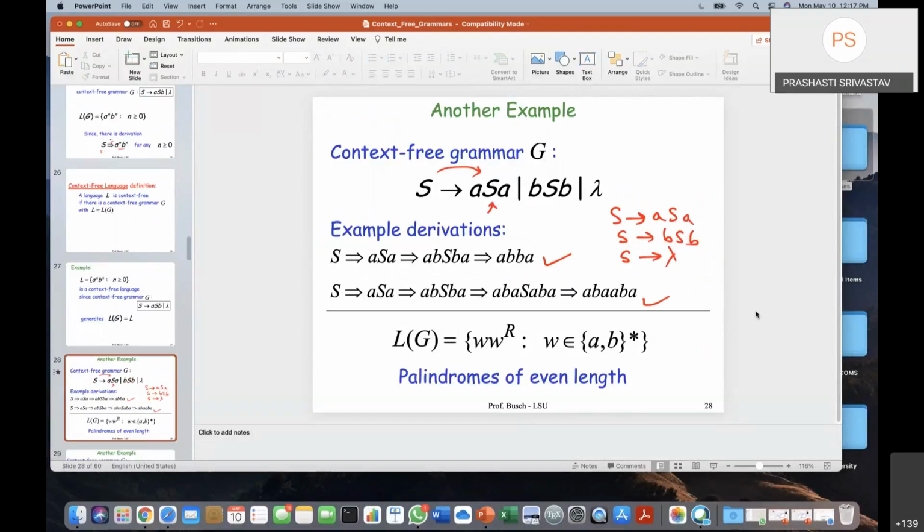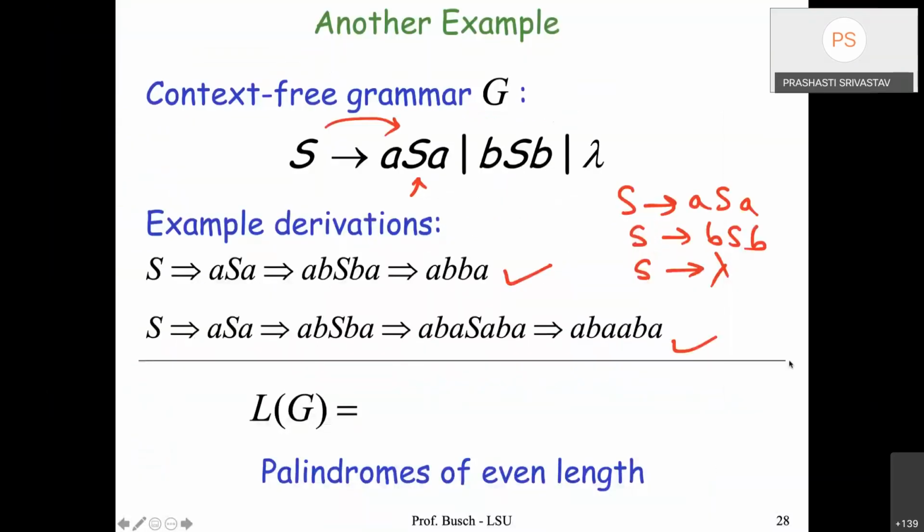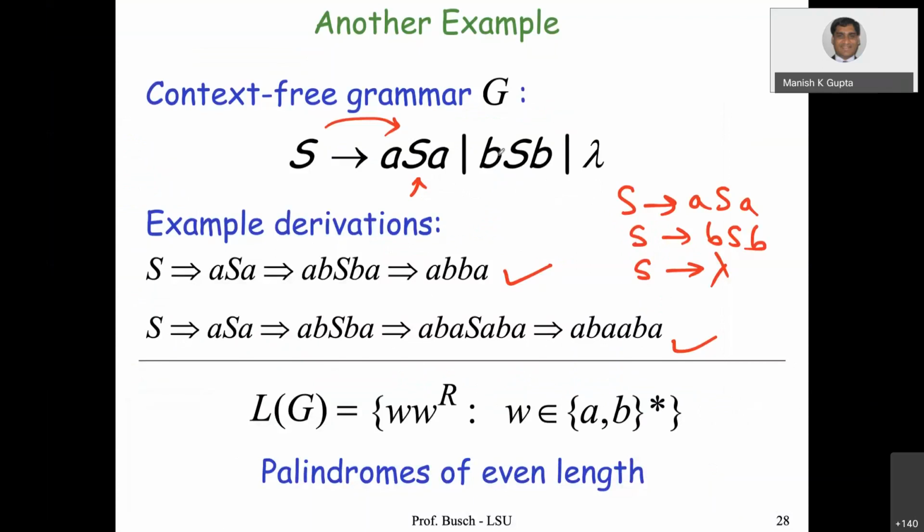Anyway, so the language of the grammar is palindromes of even length. You can see that these are the palindrome strings: A, B and B, A. A, B is there and B, A is there, so the reverse of this, A, B, A and A, B, A. These are the reversed things, it's a palindrome. So actually it is written as WW^R, where W is any string of A and B.